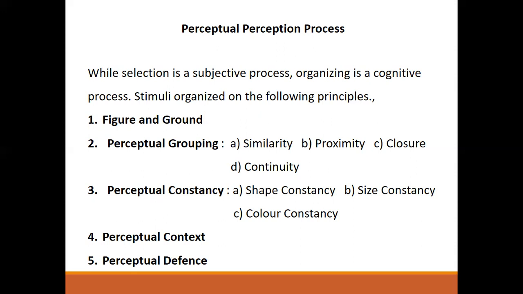Next one, proximity. The principle of proximity means a group of stimuli that are close together will be perceived as a whole pattern of parts belonging together. For example, several people working on a machine will be considered as a single group. If the productivity on that machine is low, the entire group will be considered responsible, even though some people in the group are inefficient.